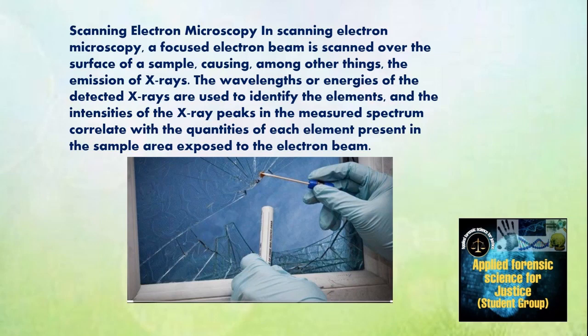In the scanning electron microscope, a focused electron beam is scanned over the sample, causing emission of X-rays. The wavelength of the energy is detected. X-rays are used to identify the elements, and the intensities of the X-ray peaks in the measured spectrum correlate with the quantity of each element present in the sample area exposed to the electron beam.